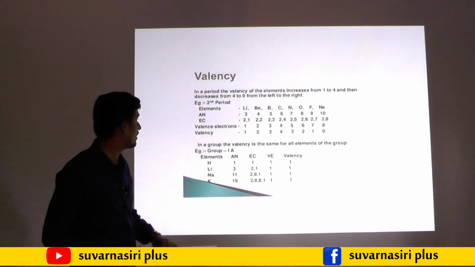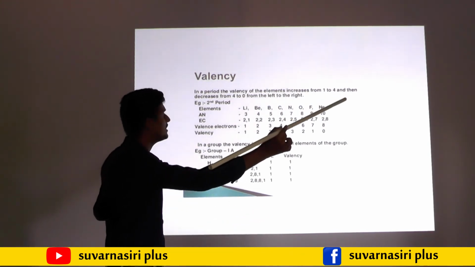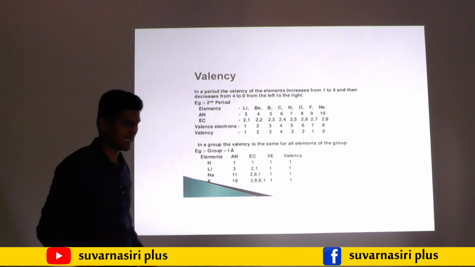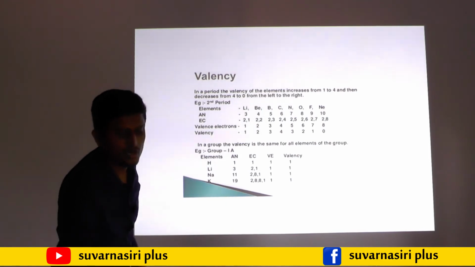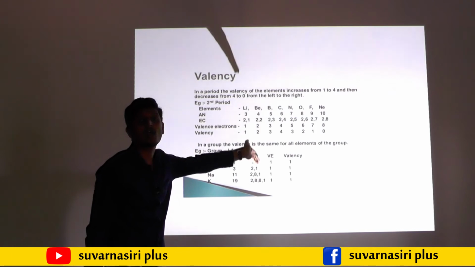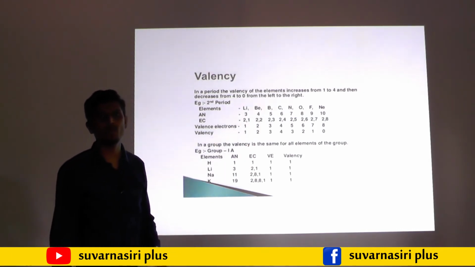And what is the trend? Trend along the period: valence electrons increase, valency in the beginning increases, and later decreases. Down the group, you may observe valency will be constant. Down the group valency will always be constant.